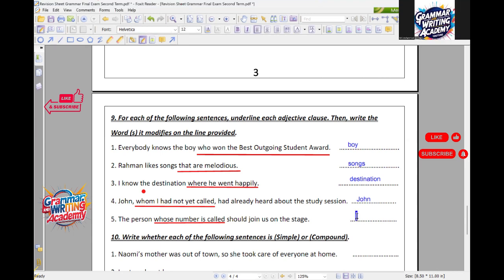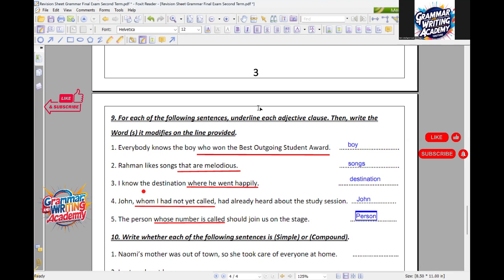Pay attention to this sentence, please, my dear boys, because after "is called" you have another verb, "should join." I told you before, if you find another verb after the underlined part, the first verb is "is called" and after it you have another verb.